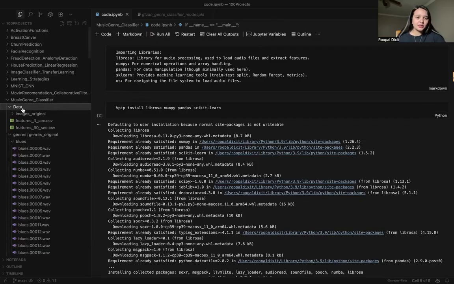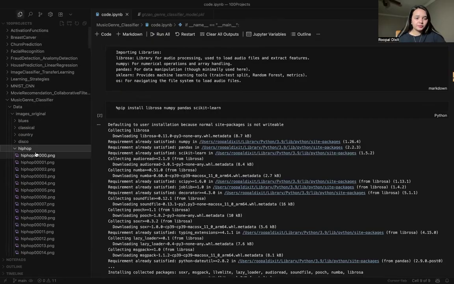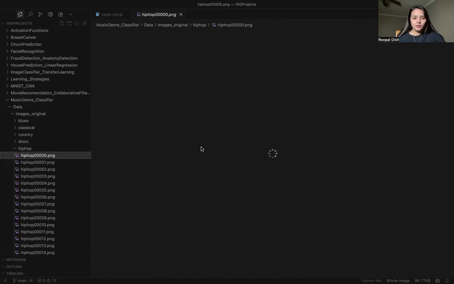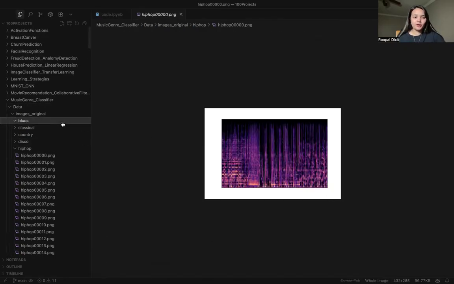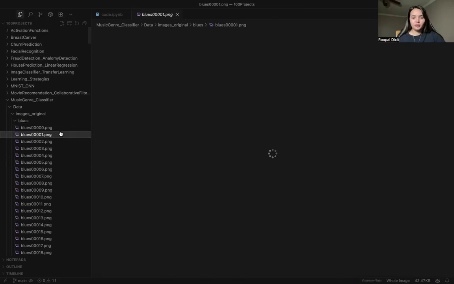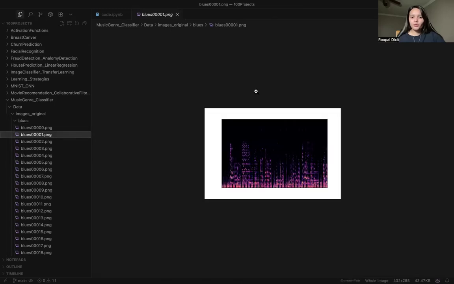This dataset also has images. The hip hop looks like this, blues. So this is the electronic version of how these are printed. What you can do is also train a CNN on these. We have trained CNNs for multiple things.